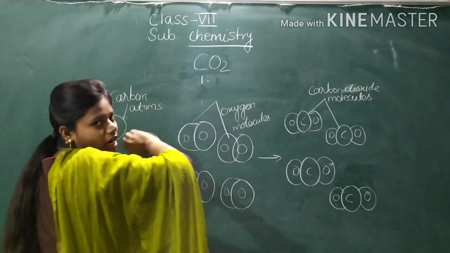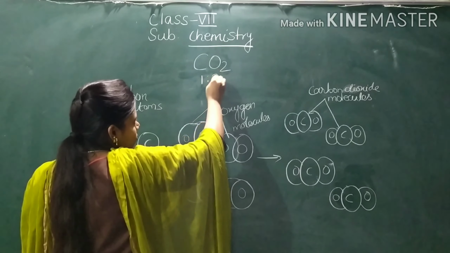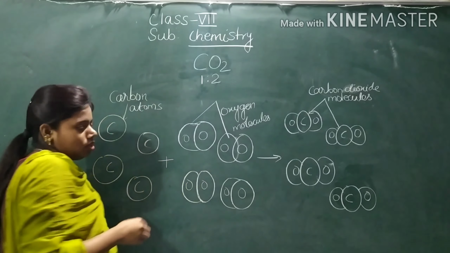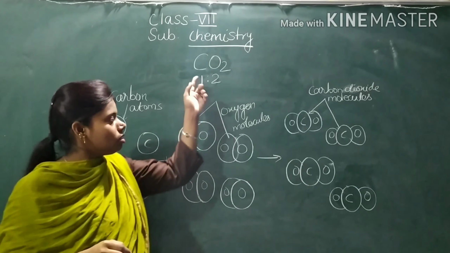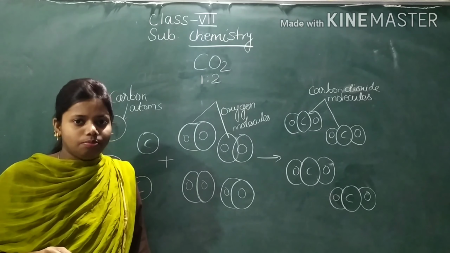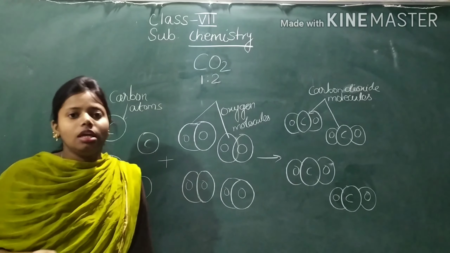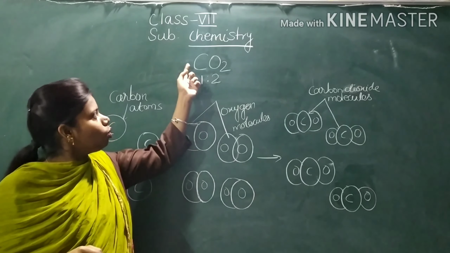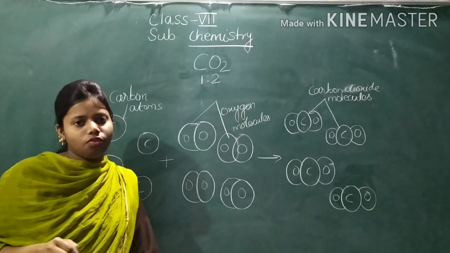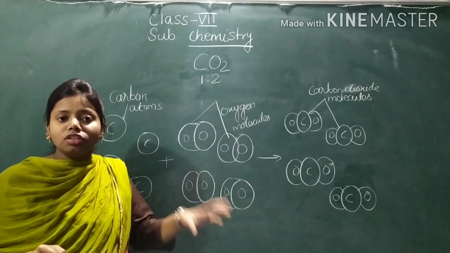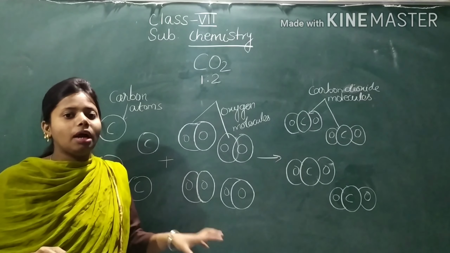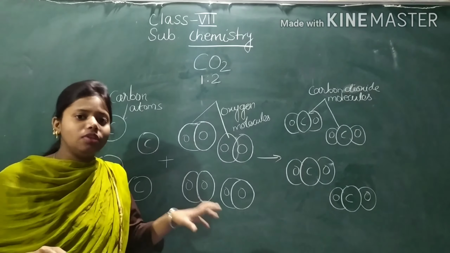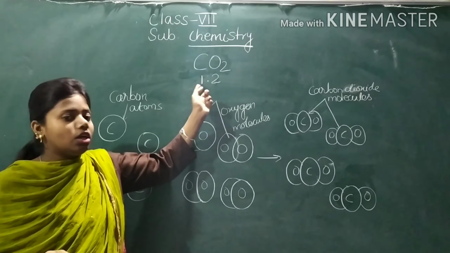And how many oxygen atoms are there? 2. So 1:2 is the fixed atomic ratio of this carbon dioxide. So this carbon dioxide is a compound. When two elements combine together, they form a compound in a fixed proportion. They should combine in a fixed proportion. That is why this is the fixed ratio of carbon dioxide, that is 1:2.